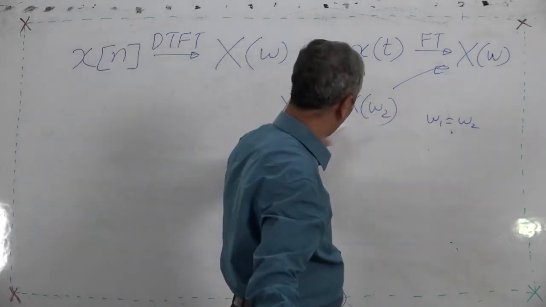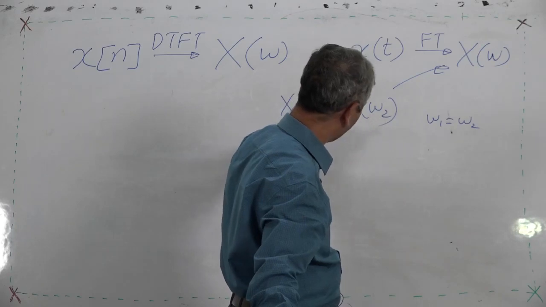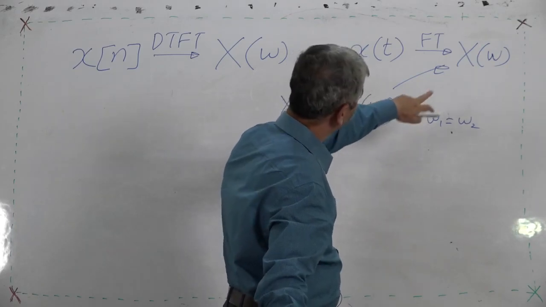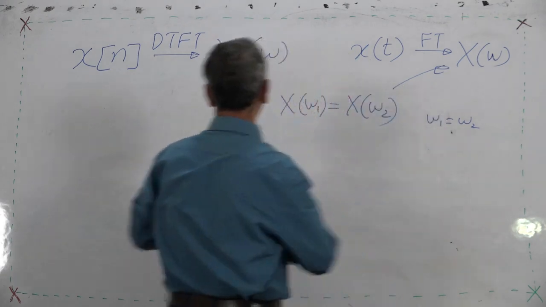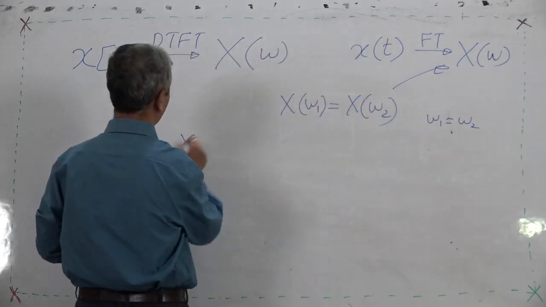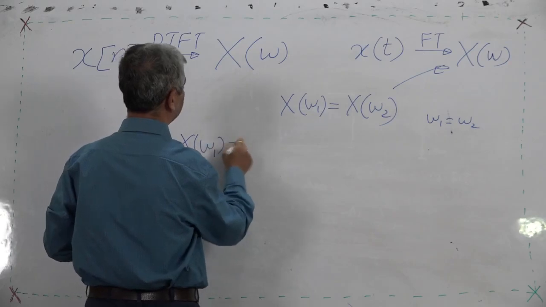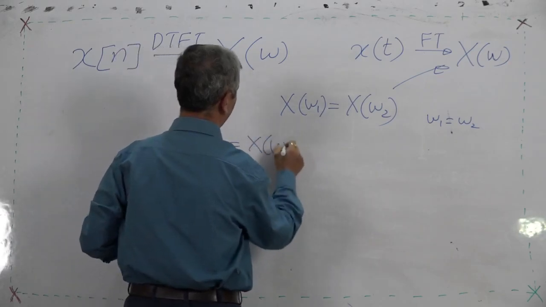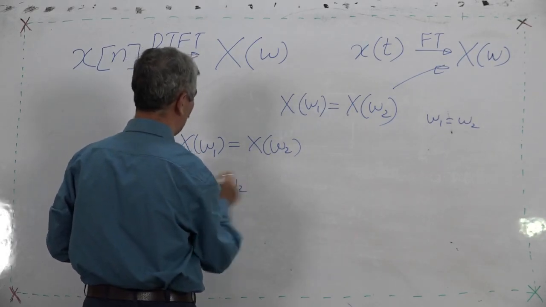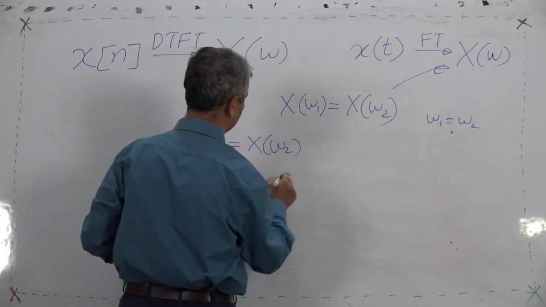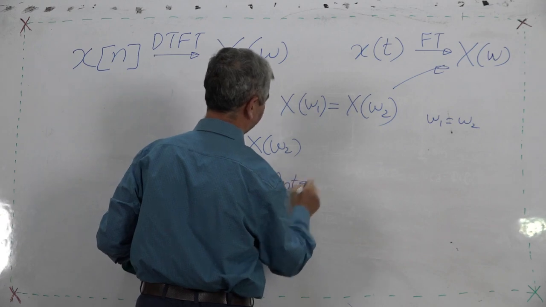For this to be true for any general omega 1 and omega 2, omega 1 has to be equal to omega 2. It is not a periodic function, whereas in this case X of omega 1 is equal to X of omega 2. This is possible when the modulus of omega 1 minus omega 2 is an integral multiple of 2 pi.